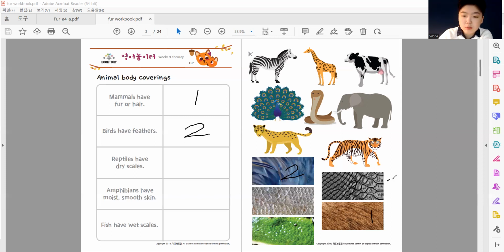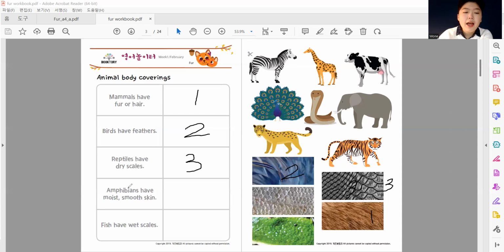Ooh, we can't see it, so I'm going to put it right here. So, reptiles have dry scales, right? Reptiles are animals like alligators, crocodile, what else? Snakes, yes, snakes are reptiles.